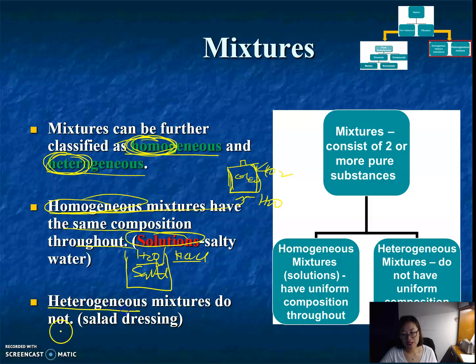And the opposite is the heterogeneous mixture, in which I can see the components. Like salad dressing, I like ranch salad dressing. Basically it's a white liquid, but I can see some spice there, some spots, so particles. If you can see different components by your naked eye, then it is a heterogeneous mixture. Okay.